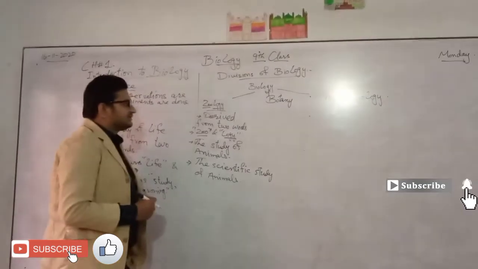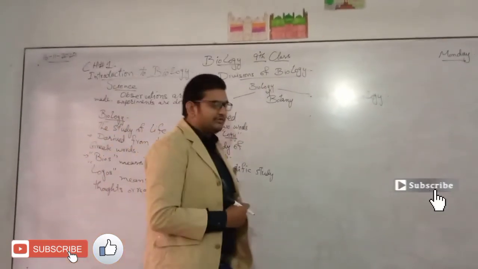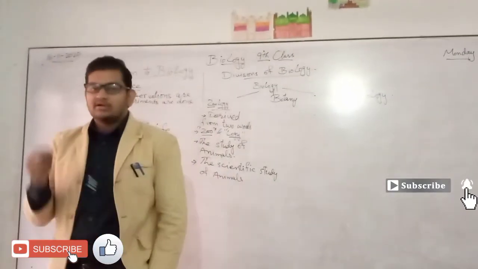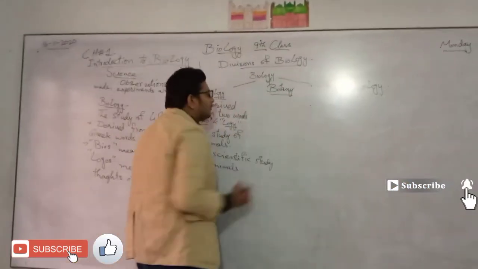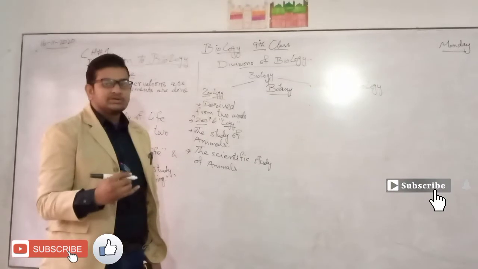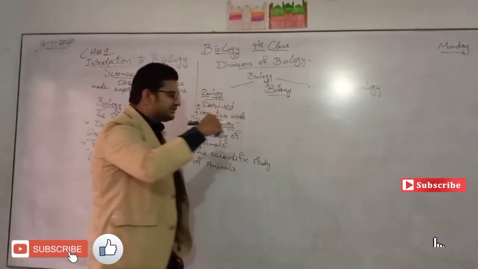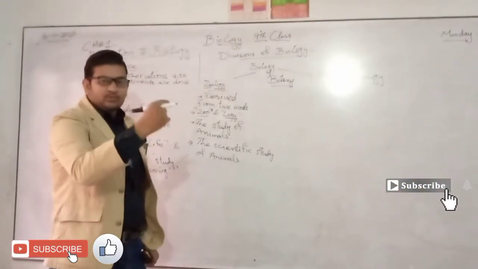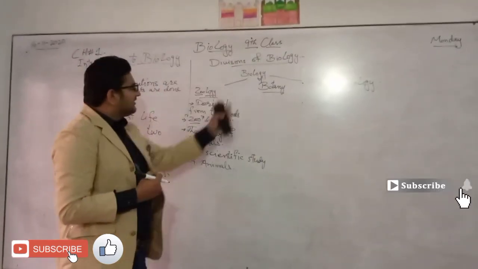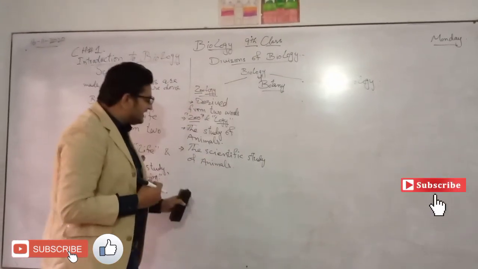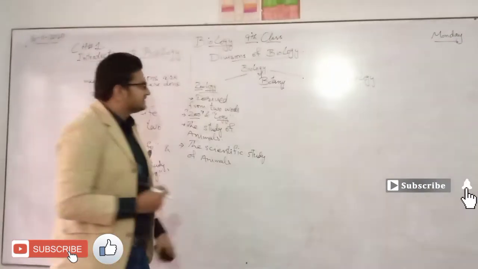So now let's move to the second division of biology, that is botany. In this, we study about plants. In zoology, we have discussed that we study about animals. It is the branch or division of biology that deals with the study of animals.